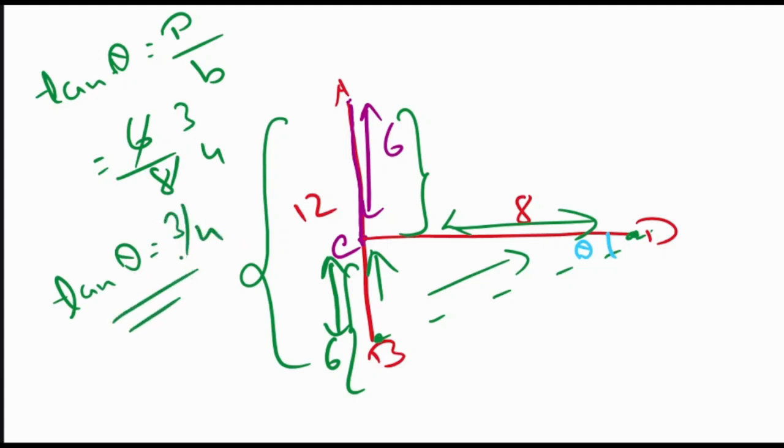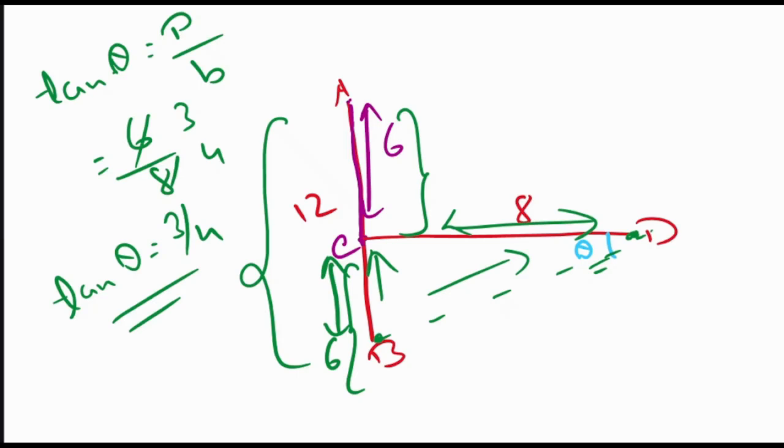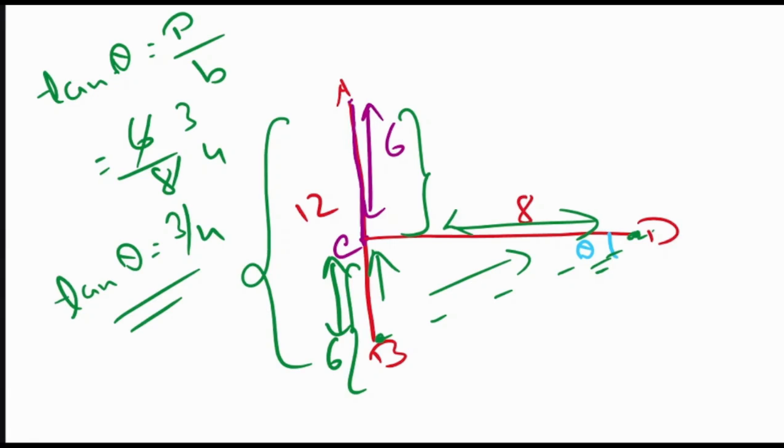But they are not asking for tan theta, they are asking for this degree. What will be the value? They are not asking for the exact value, but whether that value will be less than 45 degree or more than 45 degree. But how to find it out? One thing we know is the value of tan 45 degree. Tan 45 degree is equal to 1.